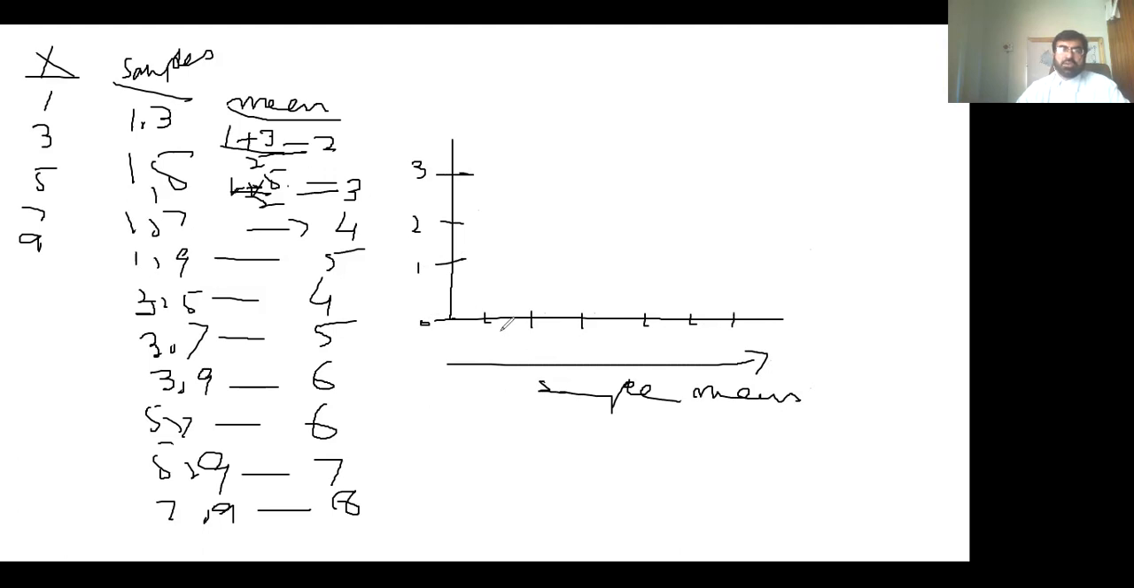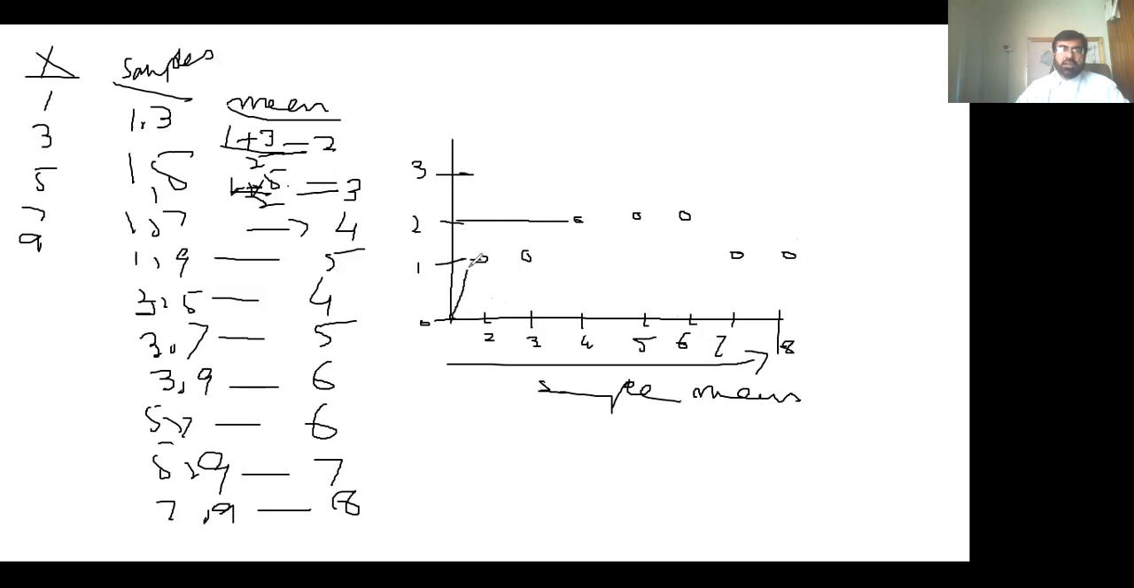So here 2, 3, 4, 5, 6, 7, and then 8. 2 has a frequency of 1, 3 has a frequency of 1, 4 has a frequency of 2 over here. 5 has a frequency of 2, 6 has a frequency of 2, 7 has a frequency of 1, and 8 has a frequency of 1.